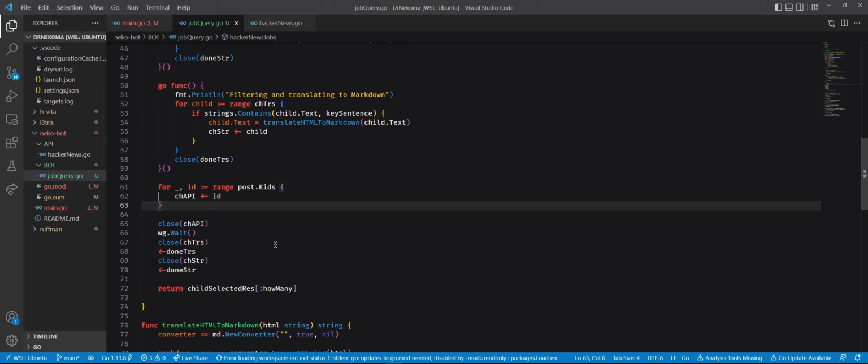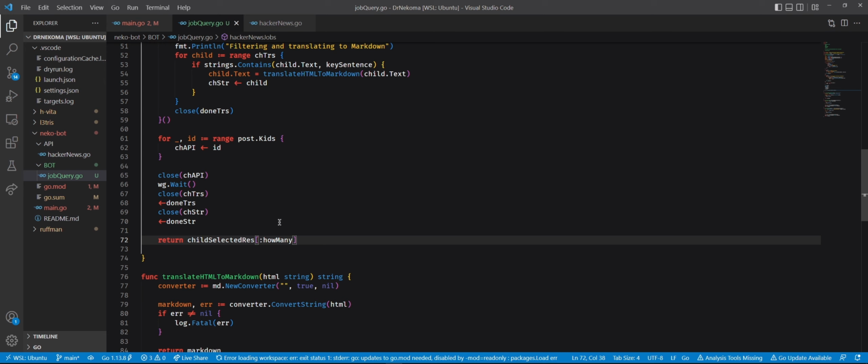And then we just return this. Just one thing for the piece of my mind. Did you search the Hacker News API, like search post or comment, to see if there is another approach?